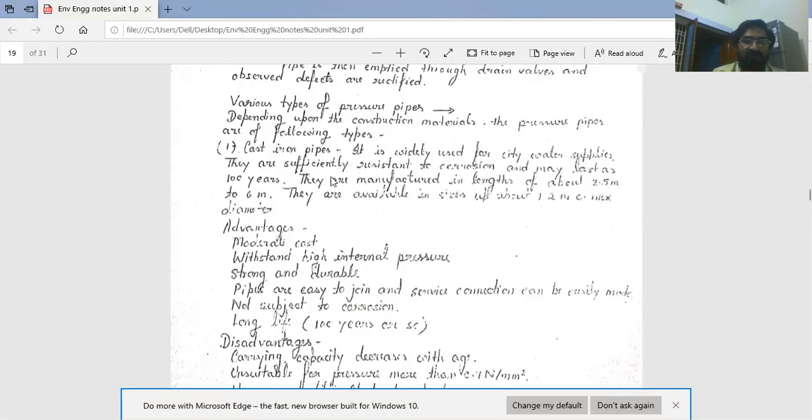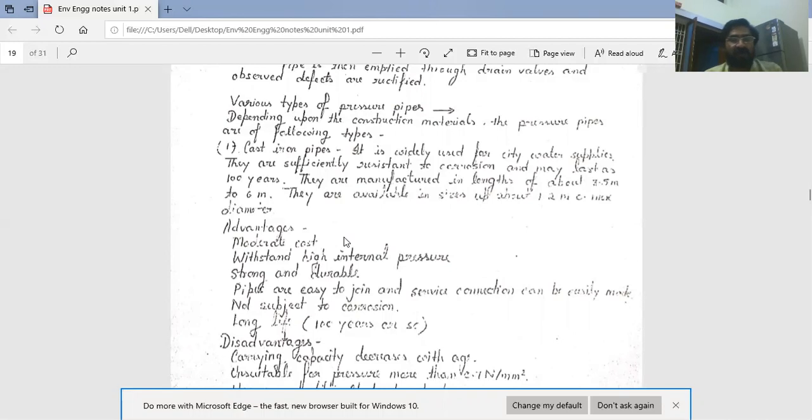They are sufficiently resistant to corrosion and may last as long as 100 years. Very durable pipes. Life is 100 years. They are manufactured in lengths of about 3.5 meter to 6 meter. They are available in sizes up to 1.2 meter diameter.